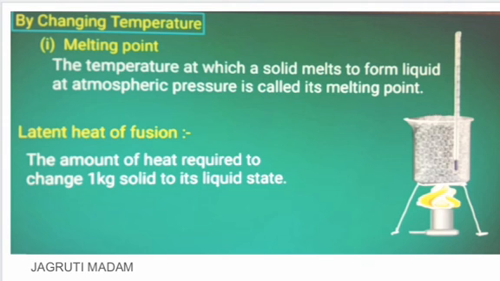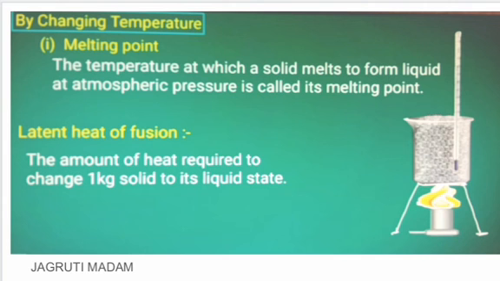All solids have different melting points, and the amount of heat required for 1 kg of solid to get converted into liquid state is called its latent heat. It is called latent heat of fusion. In simple words, it is also known as hidden heat. Why do we say hidden heat?